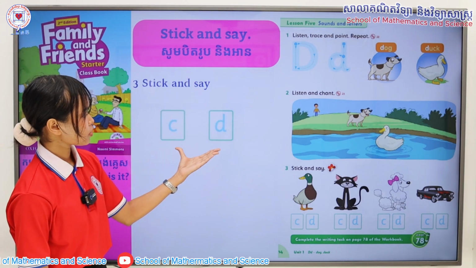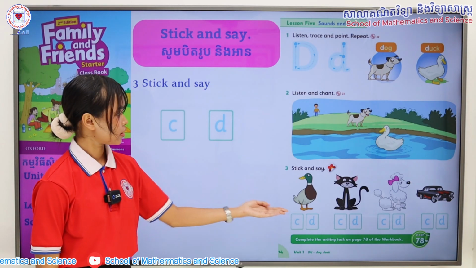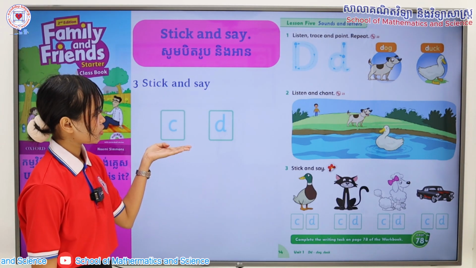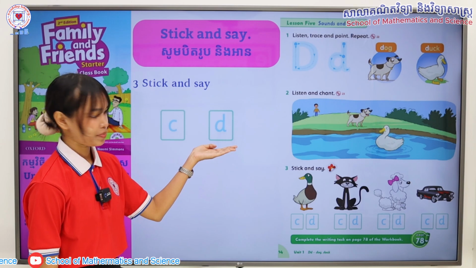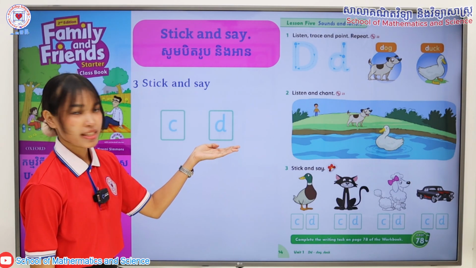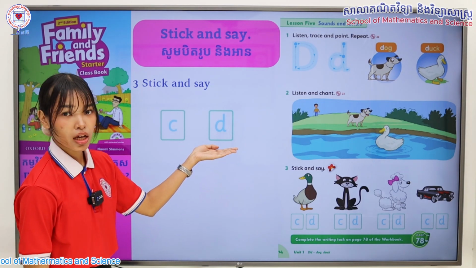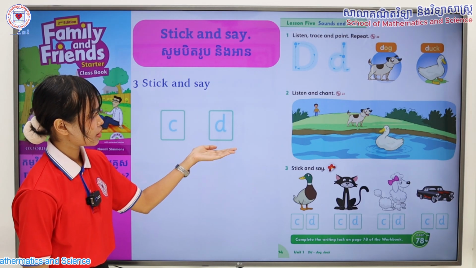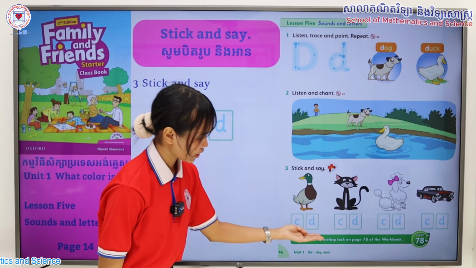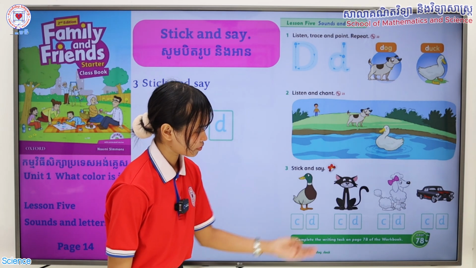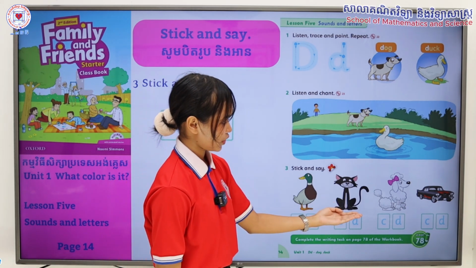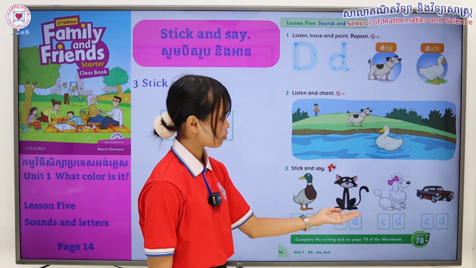So which of these two stickers match the word duck? Is it C or is it D? That's right. It's the letter D. D, D, duck. So get this sticker and stick it right over here. Next picture. What is it?